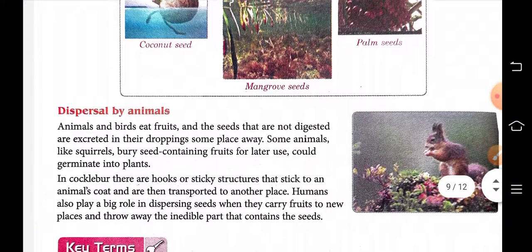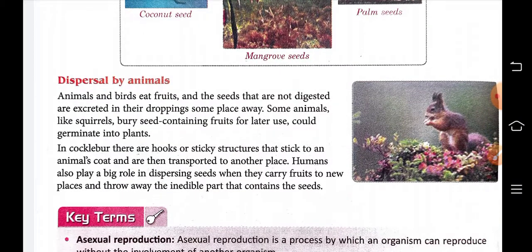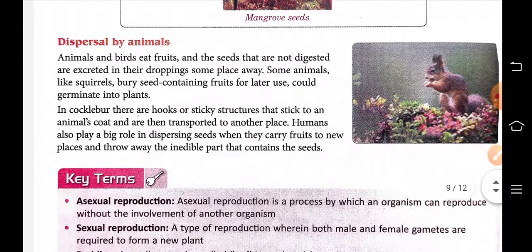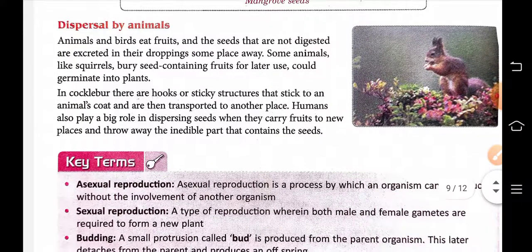Then dispersal by animals. Sometimes animals and birds eat fruits and throw the seeds, and if they are not digested, they are excreted in droppings someplace away, and then the same plants grow there. For example, squirrels bury seed-bearing fruits for later use and they germinate into plants. In cocklebur, there are hooks or sticky structures that stick to an animal's coat and are then transported to another place.